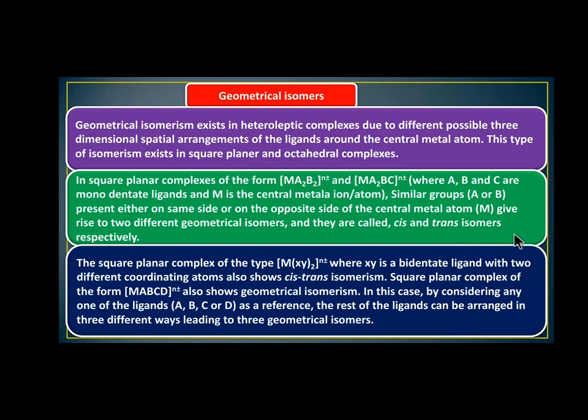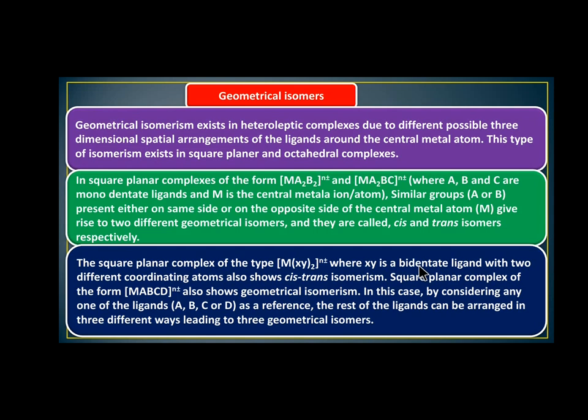The square planar complexes of the type M(XY)2 with charges, where XY is a bidentate ligand. So what is a bidentate ligand? We already discussed that ligands are Lewis bases. They can donate a shared pair of electrons to the metal.